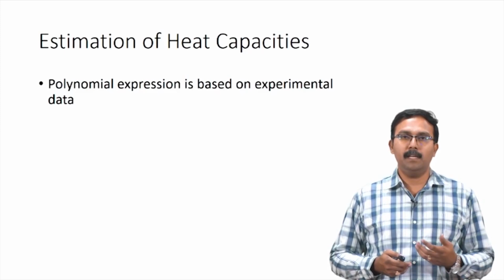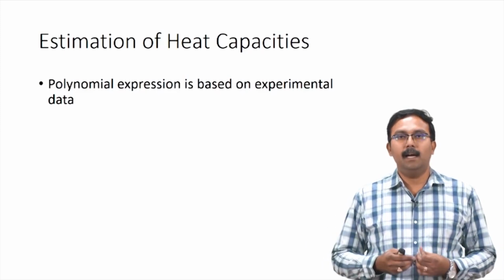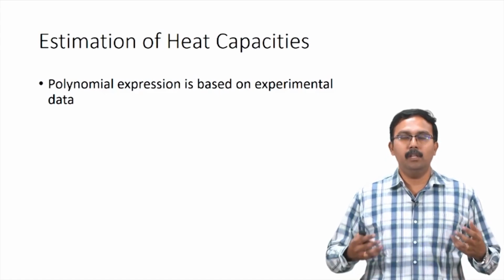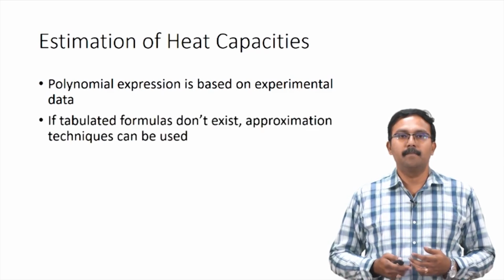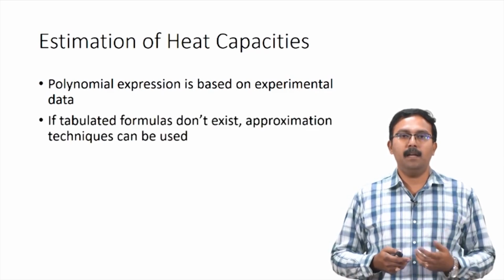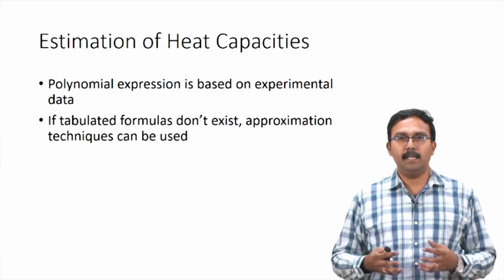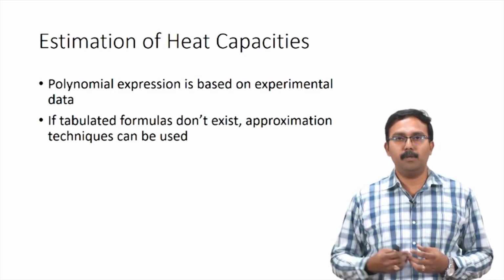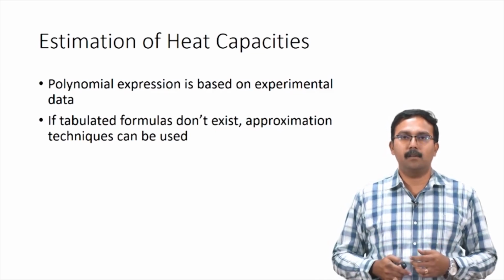So, this polynomial expression which is used is actually based on experimental data, and this cannot be exhaustive for all the possible compounds and elements which are present in nature. So, if a tabulated formula does not exist, we need to look at some approximation techniques which would help us estimate the Cp or Cv values, and we can use them appropriately for performing calculations.